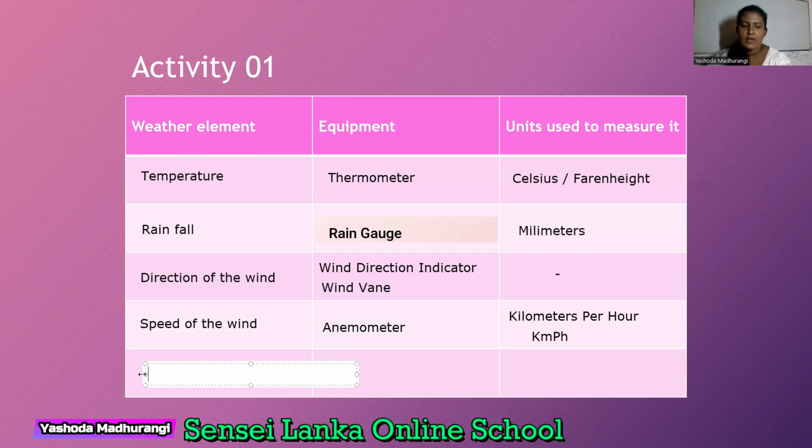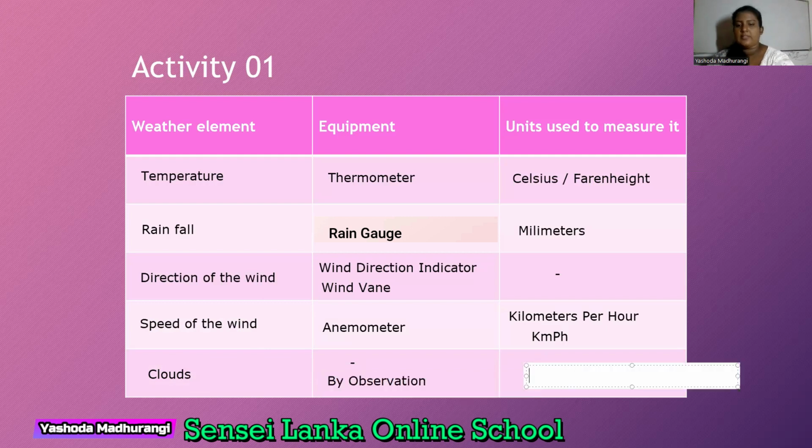What is the last one? Clouds. For clouds, we don't have any equipment. So, no equipment. But you have to remember by observation. By looking at it, we can understand.